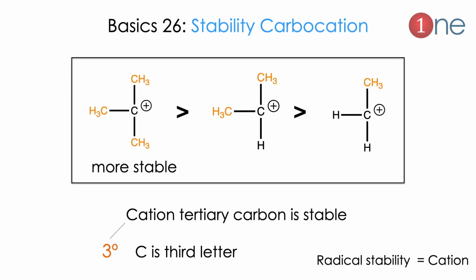Next tip will be the stability of cations. The cation center has a positive charge, so the same electron donating methyl groups will stabilize it. So tertiary will be more stable, secondary will be the next one, primary will be the least. It will also be easy to memorize. Cation, tertiary carbon is stable. The cation letter is C, which is the third letter, so tertiary. So cation tertiary is stable. The important note here is that radical stability is also equal to cation stability.